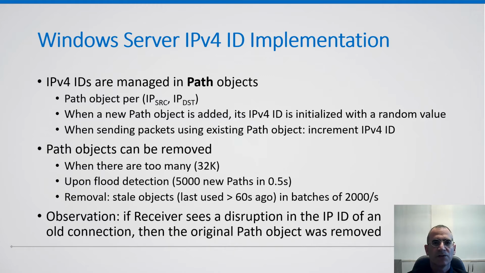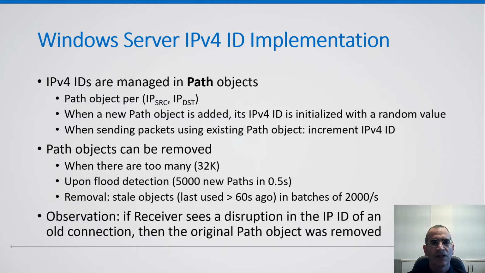This procedure is triggered either by the number of path objects exceeding some threshold, 32K objects, or by flood detection, which is the insertion of 5,000 new path objects during half a second. The removal itself goes over the path objects and removes stale ones, path objects that were not accessed in the last 60 seconds. The scan proceeds at a rate of 2000 path objects per second.